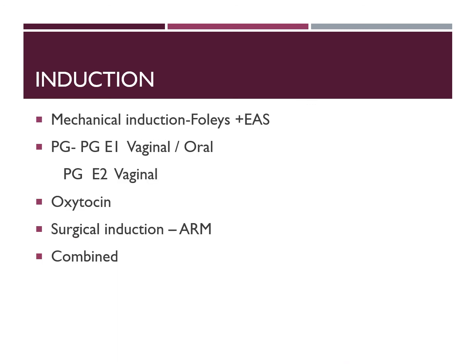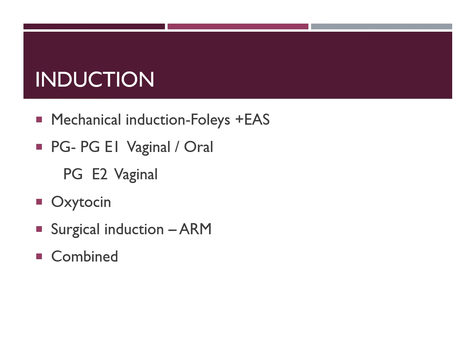When we talk about induction of labor, you should know what are the agents used for induction, how to choose between them, and what are the advantages and disadvantages of these inducing agents. The induction agent is chosen depending upon the favorability of the cervix. If the Bishop score is less than 3, we say it is a very unfavorable cervix. Then we use mechanical induction.